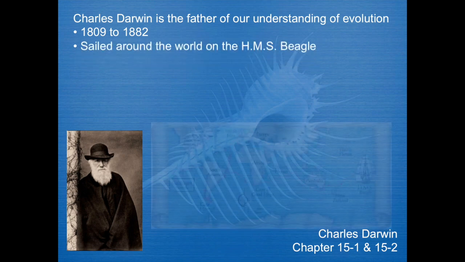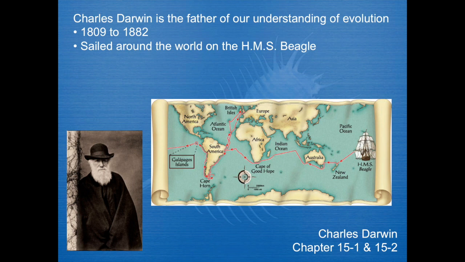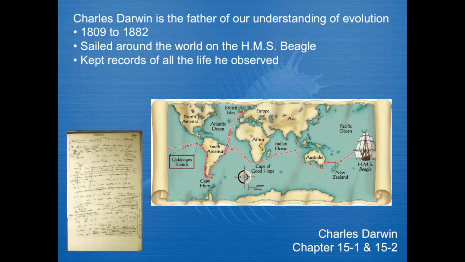He sailed around the world on the HMS Beagle. He was a British nobleman of sorts. And at a young age, he actually sailed around the world and was kind of a second hand to the captain. But along the way, he kept very detailed records of all the life that he observed. Now, keep in mind, we're talking about the 1830s, 40s, something thereof.